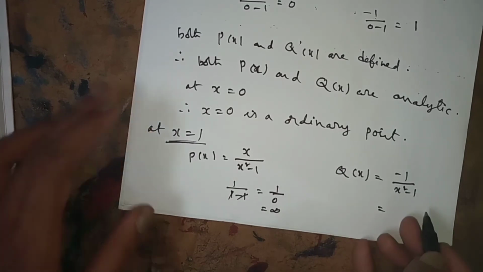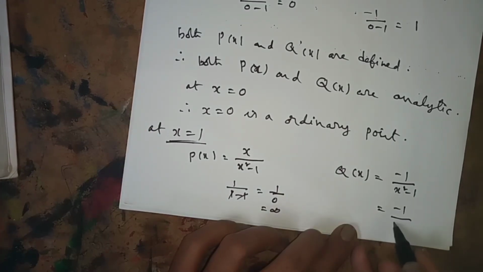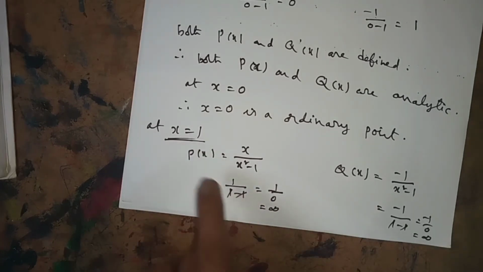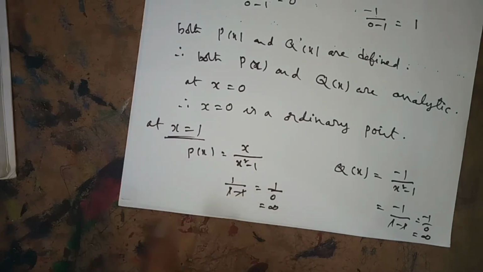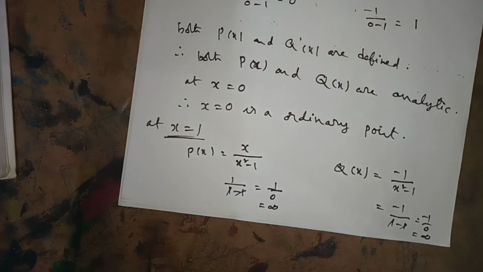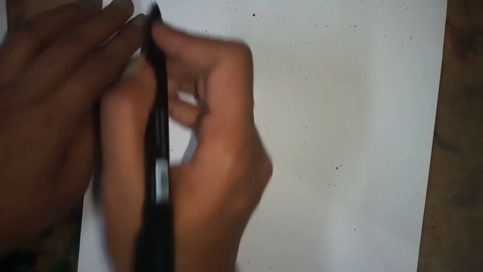Here if I substitute x = 1, −1/(1 − 1) = −1/0 = infinity. That means at x = 1, both P(x) and Q(x) are undefined. What is the meaning of that? Undefined means not analytic.